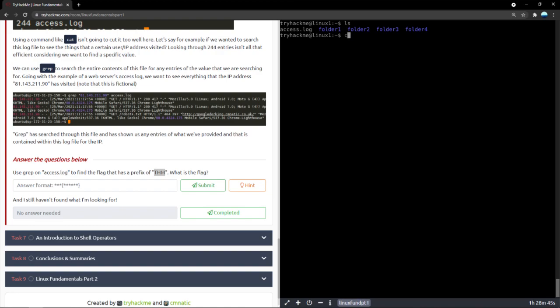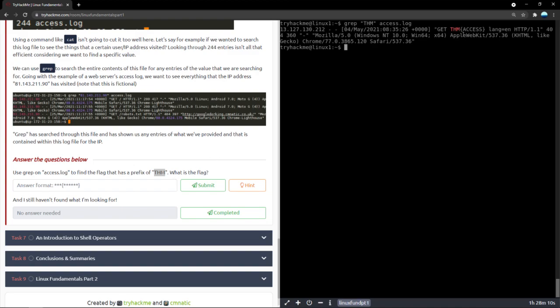Our command, let me just clear so that it's very visible on the top right: grep, we are looking for thm inside the file access.log, and we press enter and we see we have one entry that has been returned. Basically, get thm access, the whole line. We don't have to worry about the contents of it. We're basically looking for a flag.